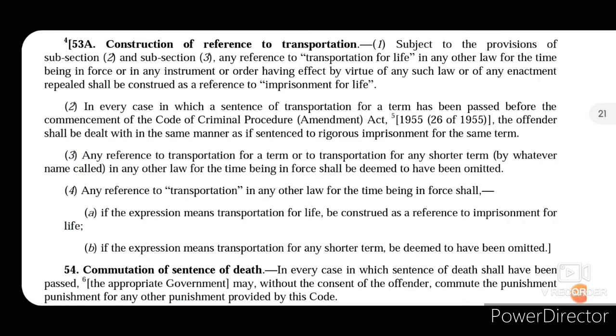Now in India, the death sentence may be awarded only in a selected and limited number of crimes.